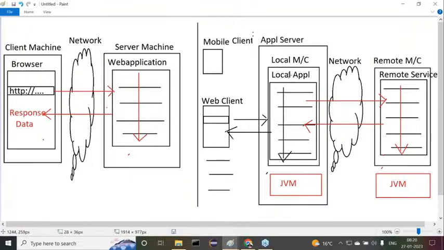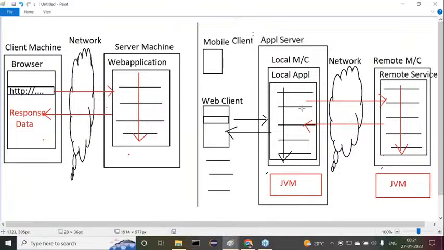Now tell me here, is a local application required or not? That is the durgasoft.com server-side application. That's why I said to you, in a distributed application, the client may be a normal Java program, or a servlet, or a JSP page, or a GUI application, or a Struts application, or a JSF application, or a Spring application. It may be anything. The client may be anything, but the server side application, the remote application, should be a Java application. It should be in the form of a service.